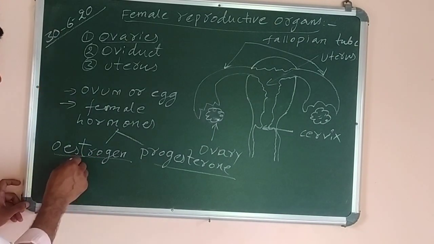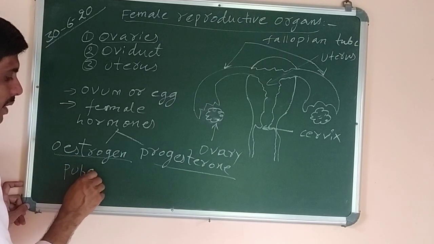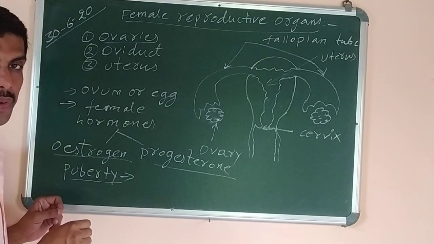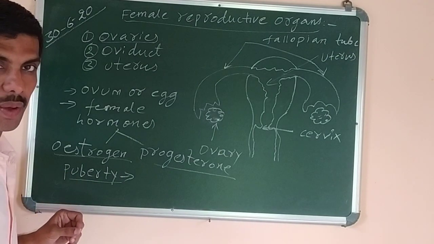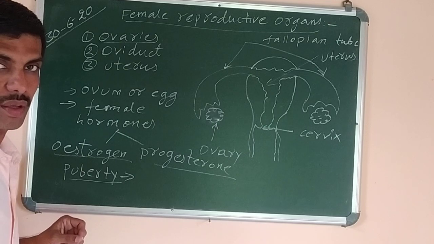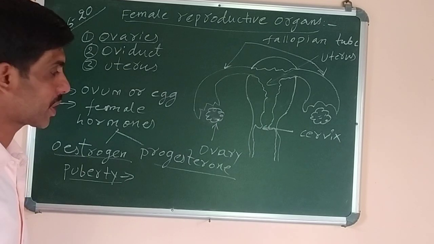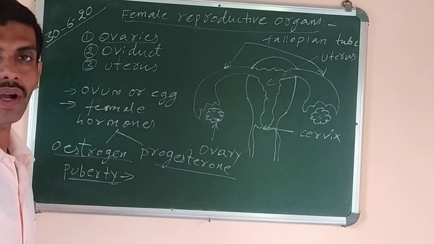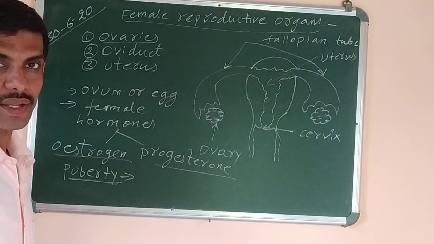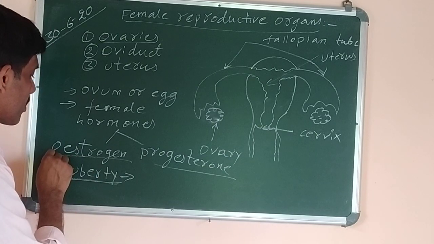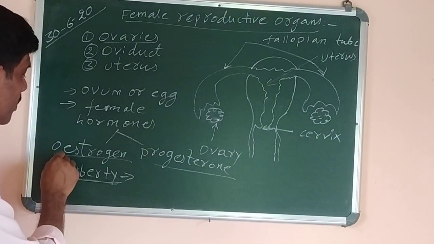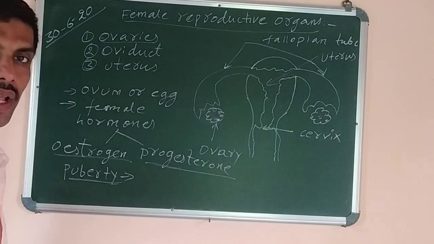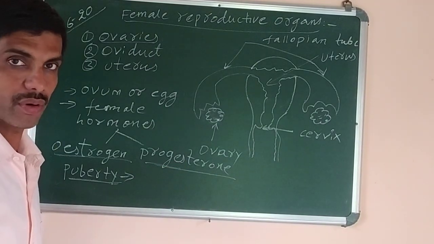Now one word is there. What is puberty? Puberty means the onset of sexual maturity in males or females, when a child is capable of being a parent, because they can produce the gametes or the reproductive cells. So at the time of puberty, certain changes occur in the body of male and female child. Those changes are brought about by the hormones. In case of female, the hormones are estrogen and progesterone. But in case of male, the hormone is known as testosterone.